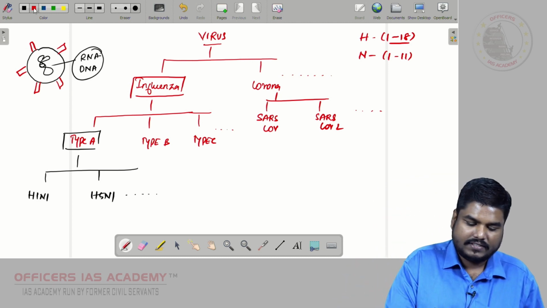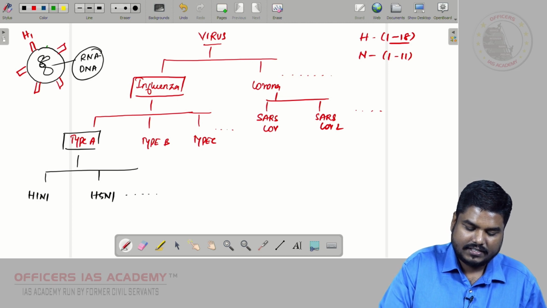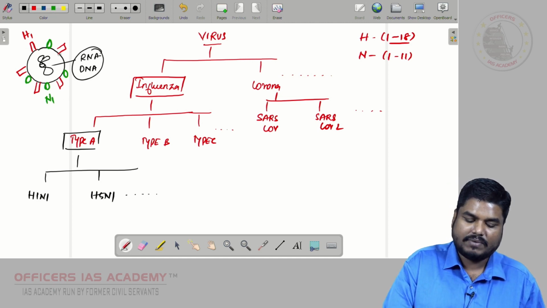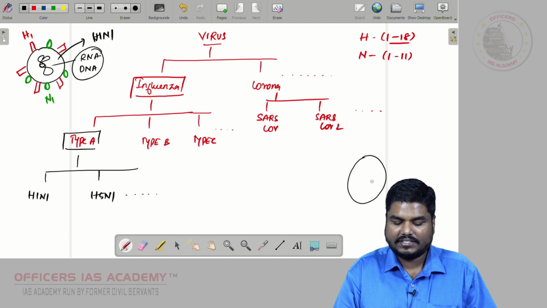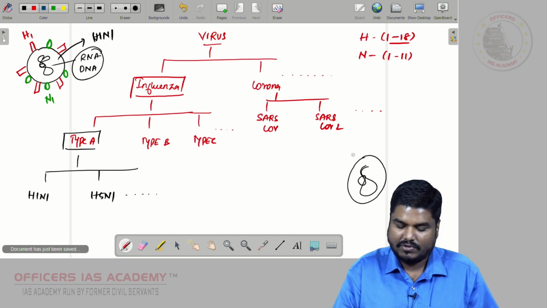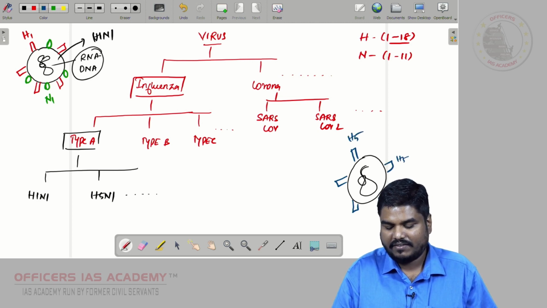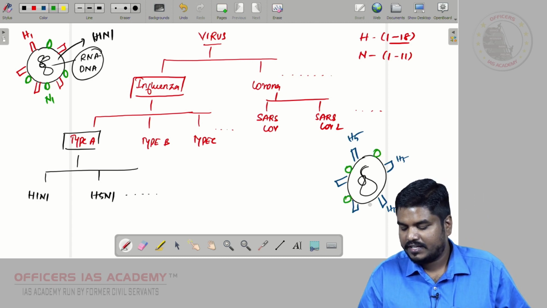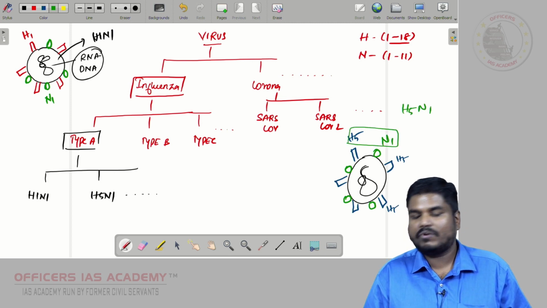For example, let us say this red refers to H1. Now it also has something else too. This green refers to N1. Then we will call this particular virus H1N1 virus. Now let us take a different case. Here we are able to see some different types of hemagglutinin. So we have H5 type, right? And we have this green which refers to N1. So now we call this virus H5N1 virus, right?